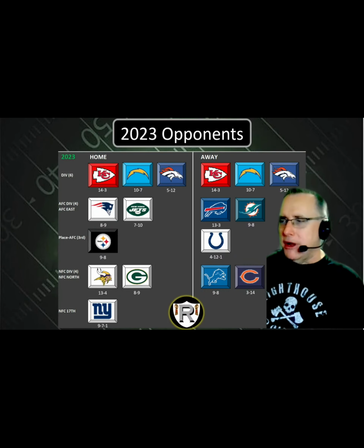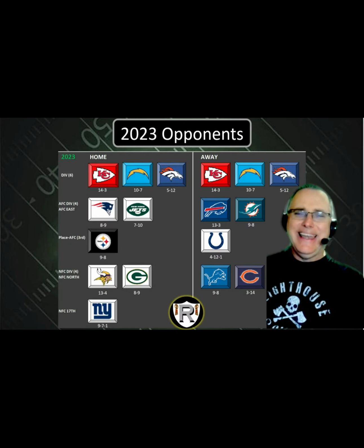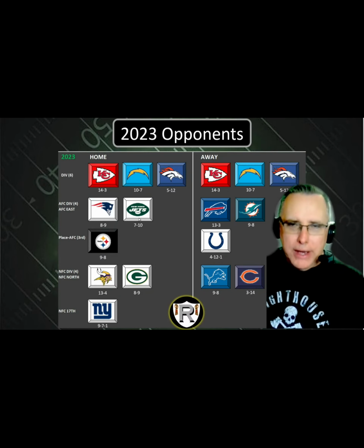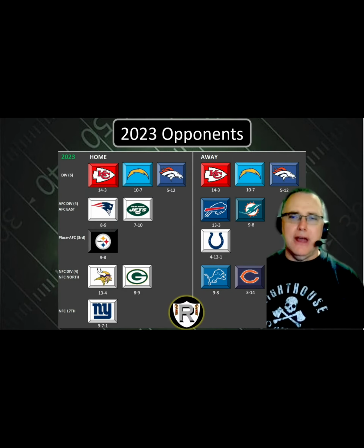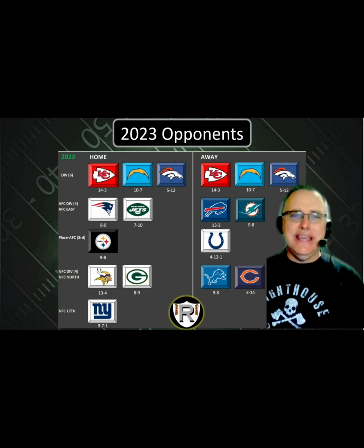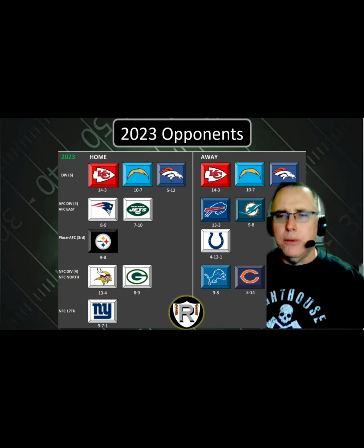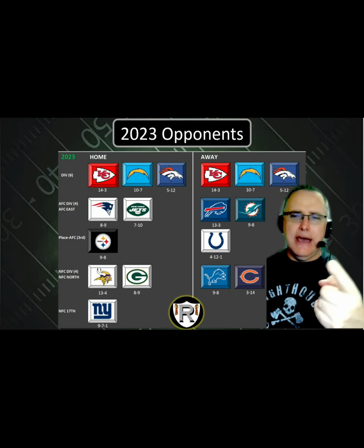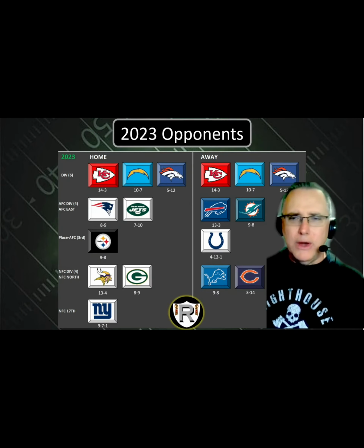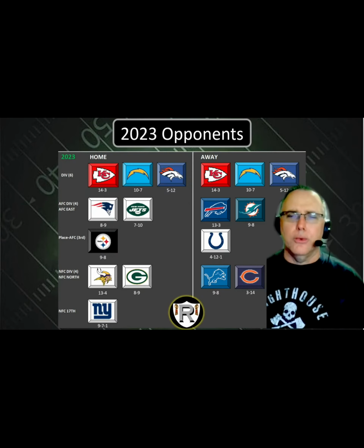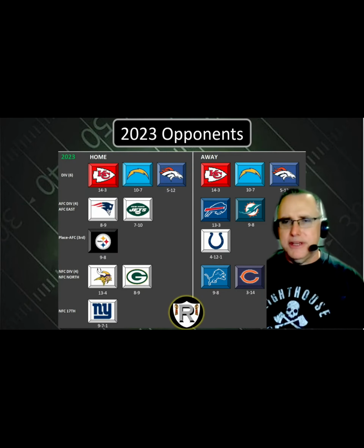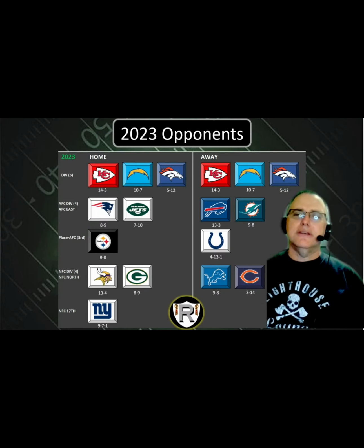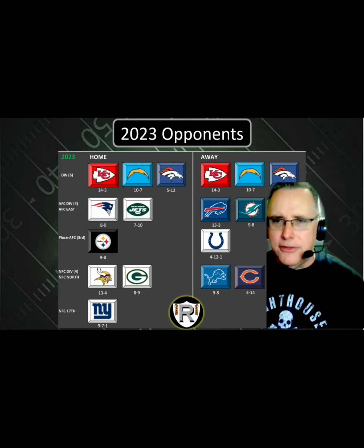How I got the home and away, it's pretty simple. Last time we played this division in 2020, we played the Patriots and Jets away. So they flip-flop it. Next one is the placement one. So you play one team in the other 2 divisions you haven't played. So we get to play one team in the North and one team in the South. And it's based on your record. And we finished 3rd place in our division. So we get to play the 3rd place teams in the other 2 divisions.